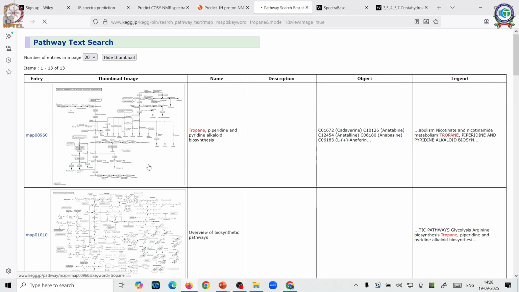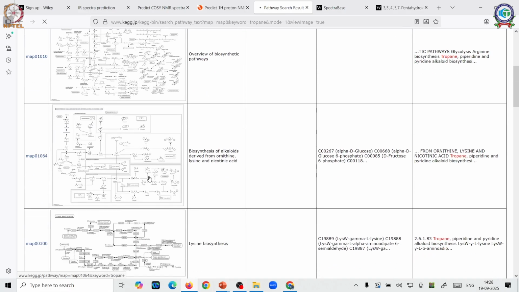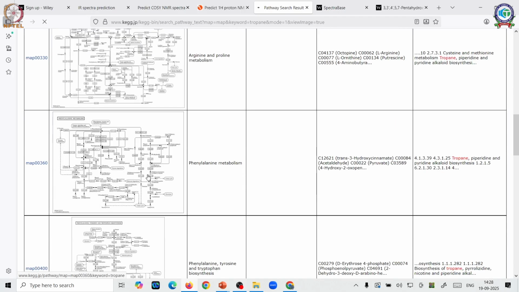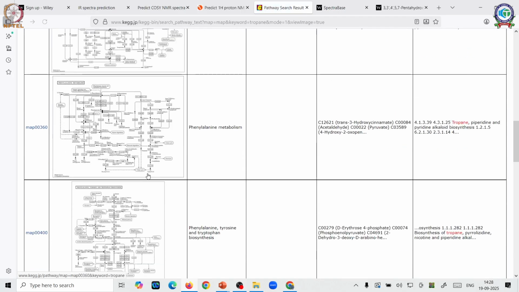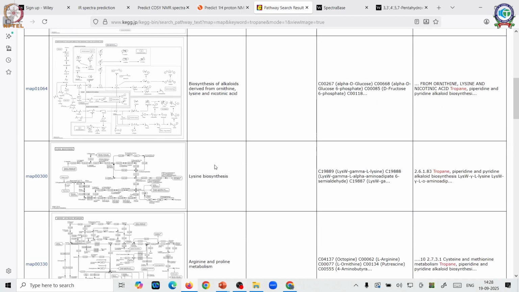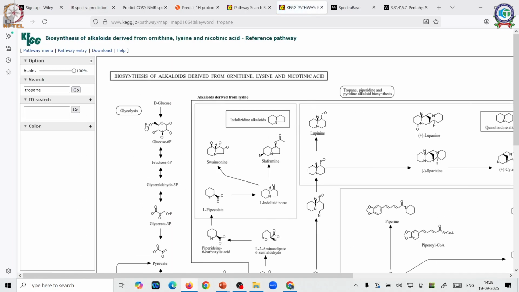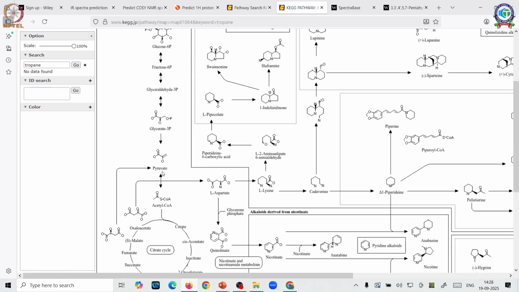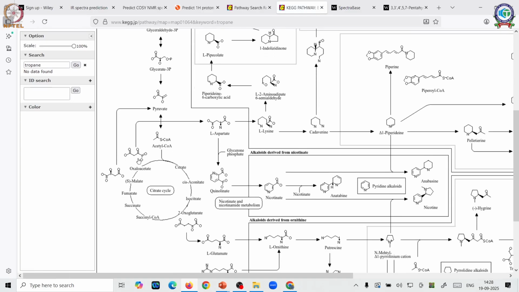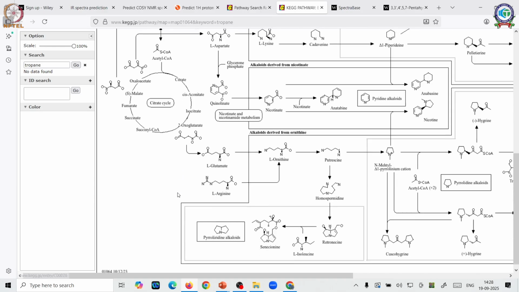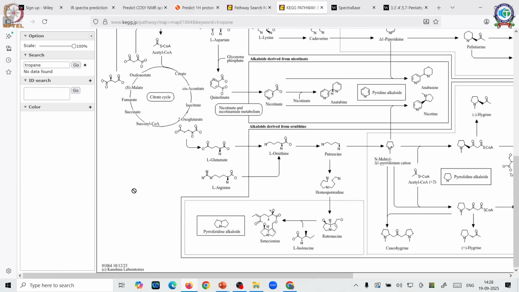So it's coming up with a huge number of different biosynthetic pathways, and where all your tropane will feature in that. So this is one, you can see. I'm just clicking them one by one. You can see from your glucose, that is your glycolysis, slowly to your Krebs cycle, you can have most of your glycosides being synthesized.